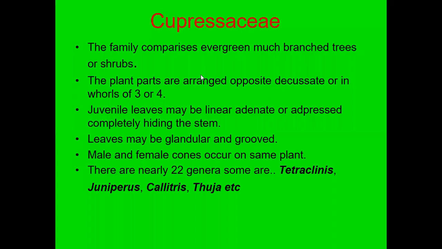Next is the Cupressaceae. This family comprises evergreen much-branched trees or shrubs. Plant parts are arranged opposite and decussate. Juvenile leaves may be linear, adpressed, completely hiding the stem. Leaves are glandular and grooved. Male and female cones occur on the same plants. So these are Thuja, Juniperus. Thuja is planted in gardens, you see. They have included 22 genera in this family.